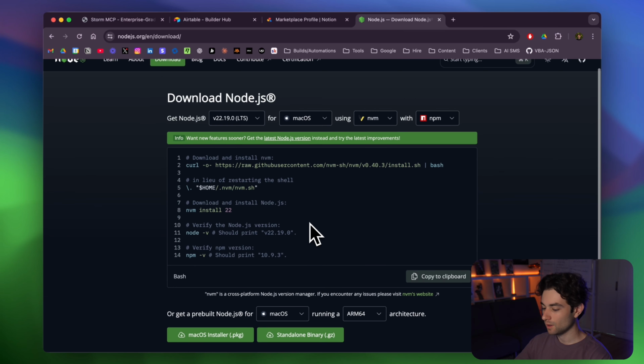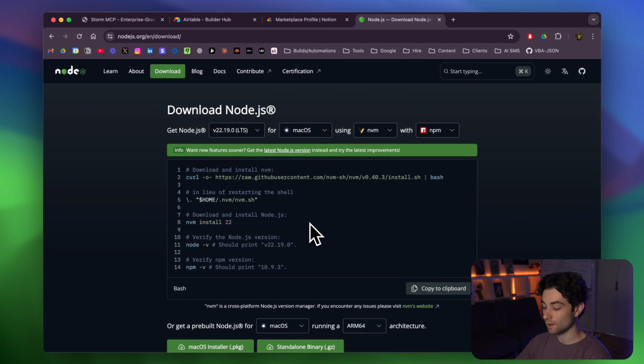And the reason why we do need to have Node.js downloaded is because it gives us a runtime to run JavaScript outside of our browser. So this is just going to allow us to run the Storm MCP tool inside of Claude.